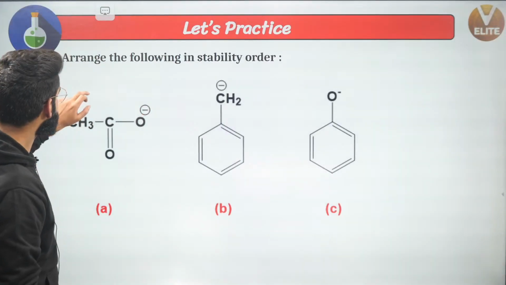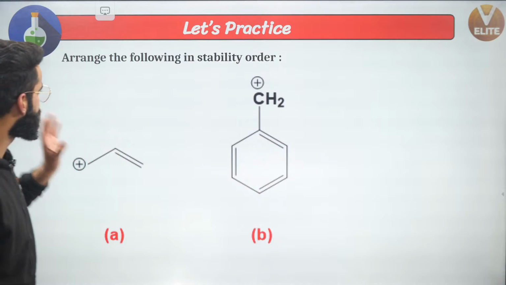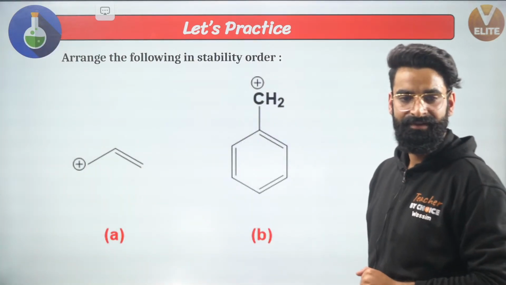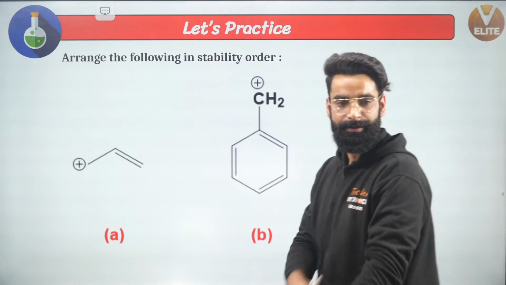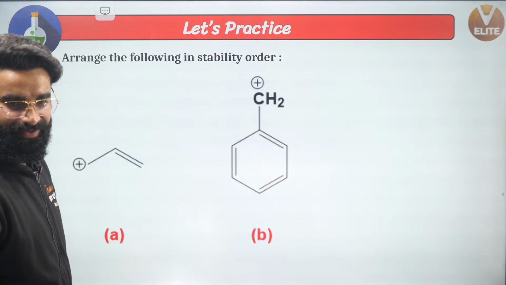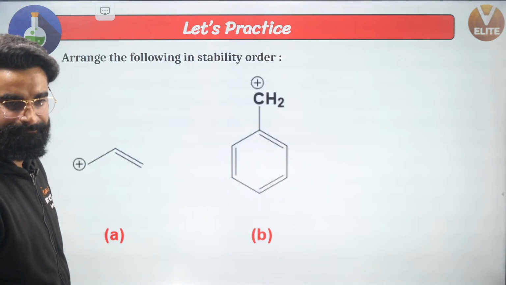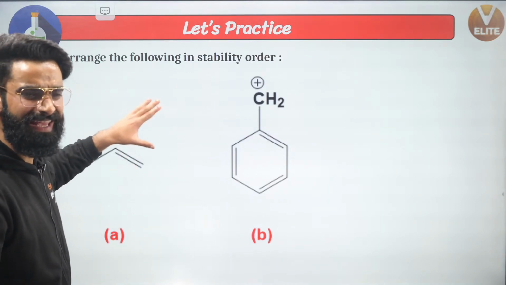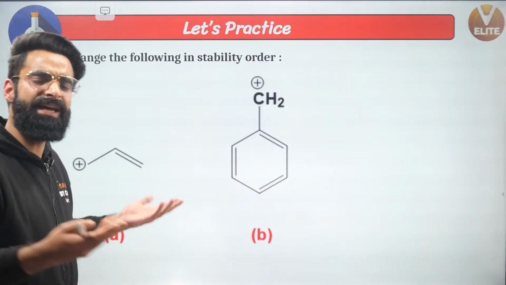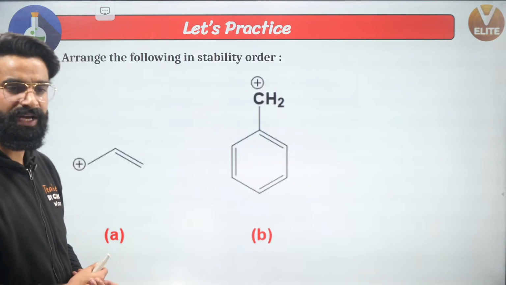Okay, now guys, see. What do you think in these? Arrange the following in stability order. Which one is going to be more stable? I mean, wherein positive charge is going to be more stable. Wherever dispersion of charge is going to be more, there only stability is going to be more. Yeah, we know that.